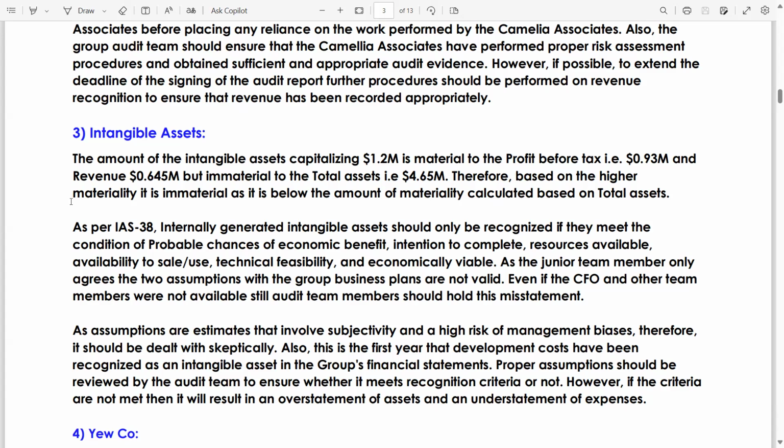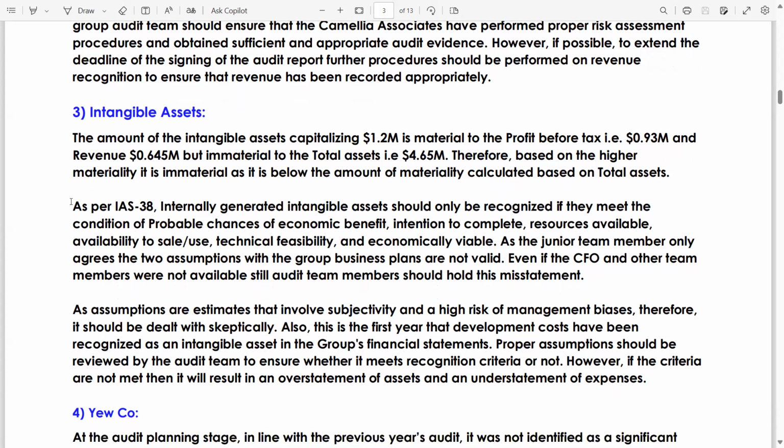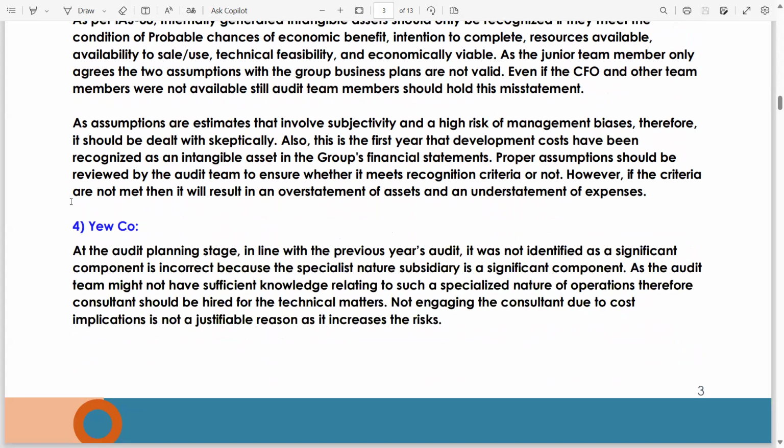Look how you copy the point from the question, then explain it in your own words. Do not use general terms. Use ISA-specific terms such as misstatement, as assumptions are estimates that involve subjectivity and a high risk of management bias, meaning manipulation, massaging the figures. Therefore, it should be dealt with skeptically, meaning professional skepticism should be high.